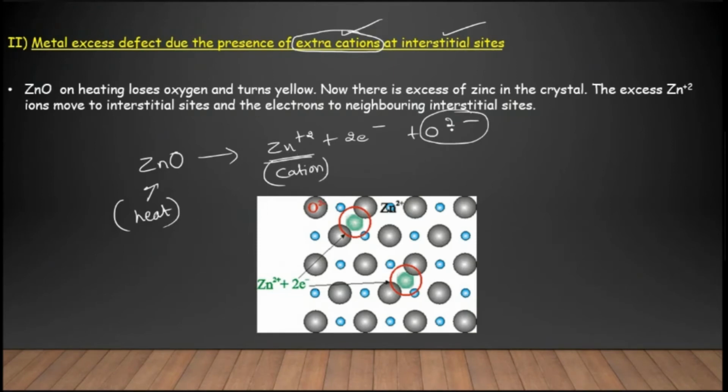The excess Zn2+ ions now move to the interstitial sites, and the electrons to the neighboring interstitial sites. Due to this, a defect arises in the crystal, which is called metal excess defect due to the presence of extra cations at the interstitial sites. You can see in the picture the electrons occupying the interstitial sites. The red circle indicates the electrons occupying the interstitial sites.